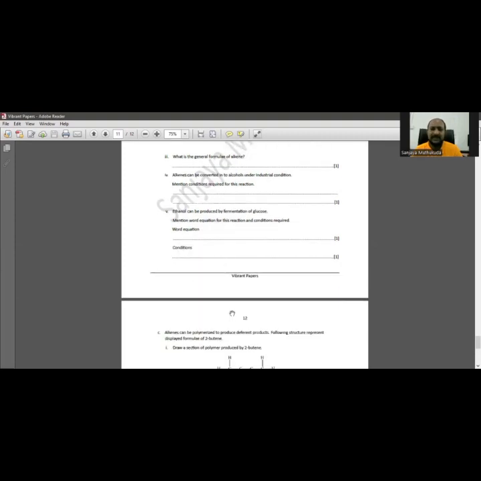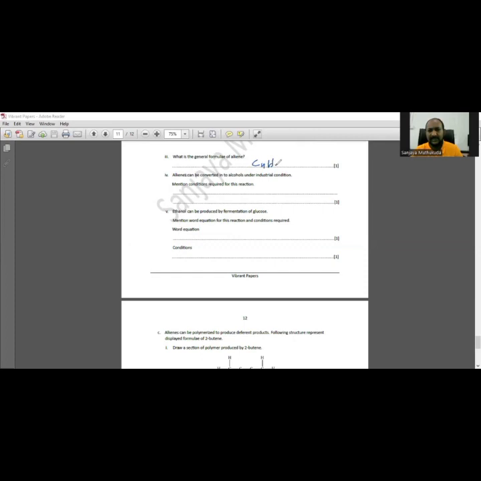What is the general formula of alkane? Alkane is CnH2n plus 2. This is the general formula.